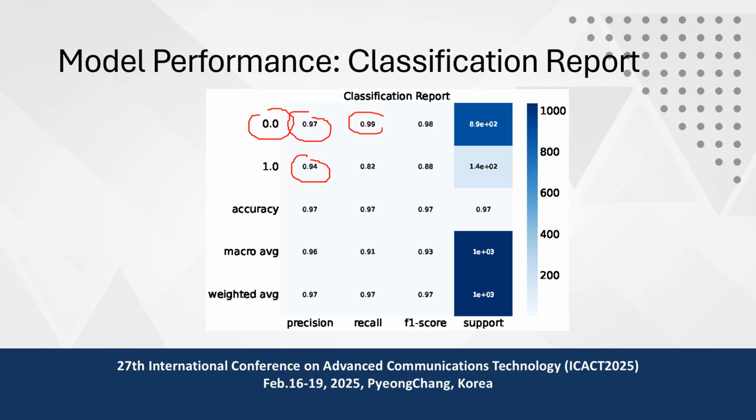Here it is 99% accuracy and 82%. So there is a chance for improvement, and in future we will try to improve these values from 82 and 88 to more than 90%. But currently it also gets an accuracy of 97%, which is better than conventional models.